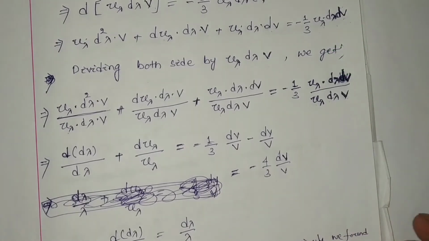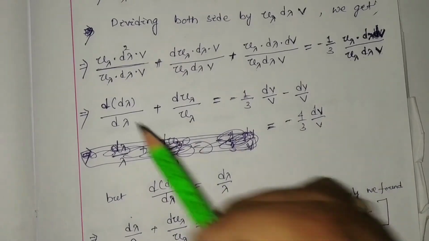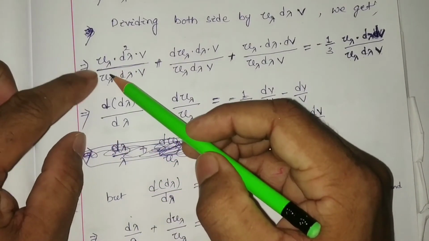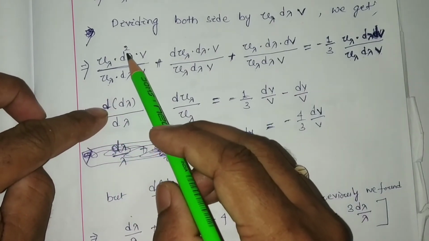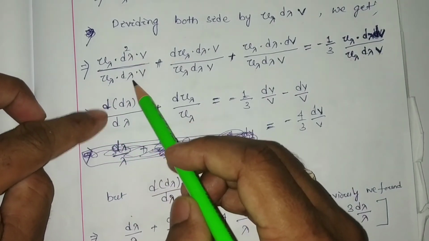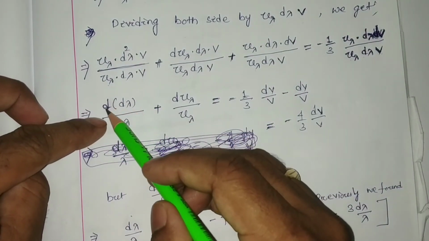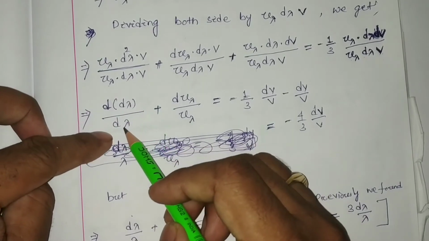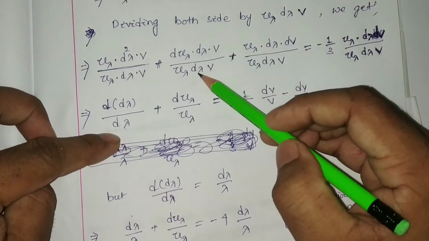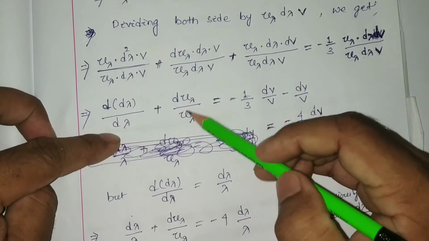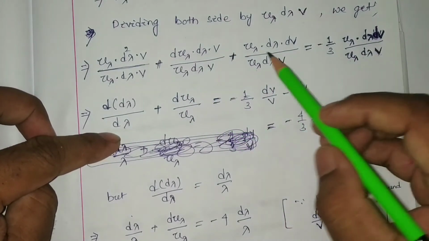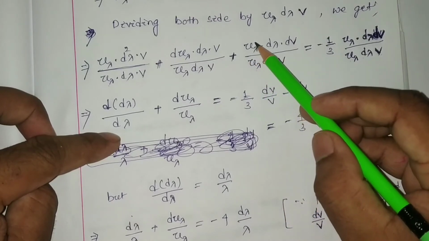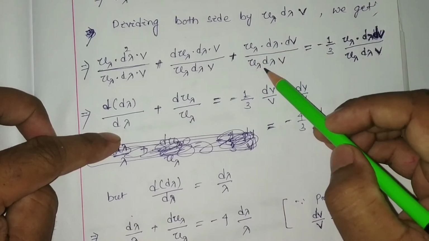Now you can see that u lambda cancels, V cancels. So here it will be only d squared lambda by d lambda, which can be written as d of d lambda by d lambda, and then du lambda by u lambda.